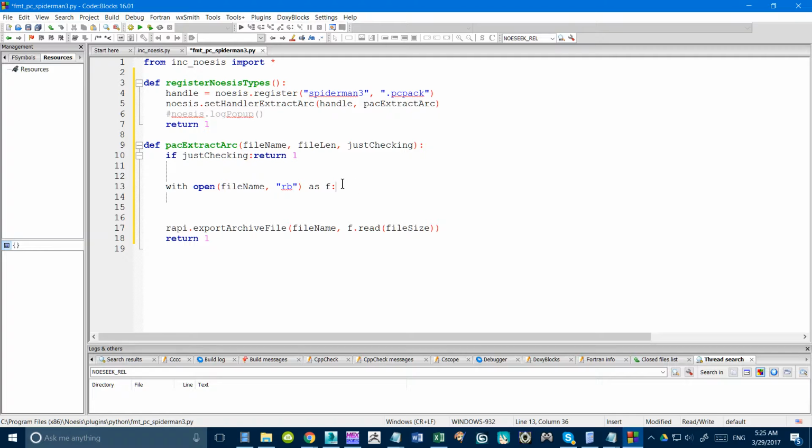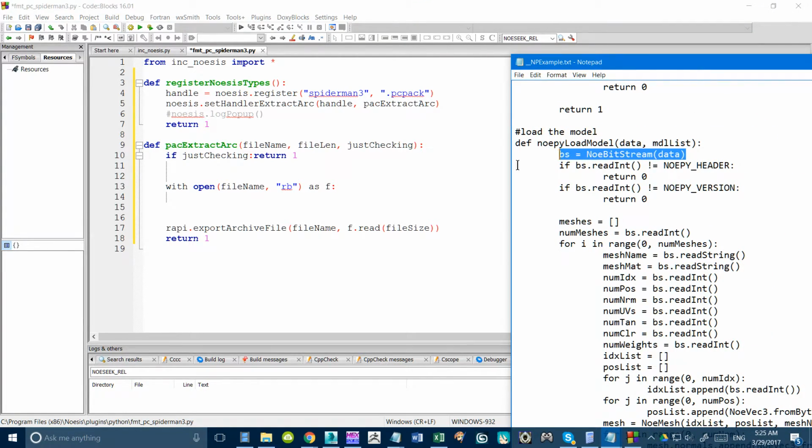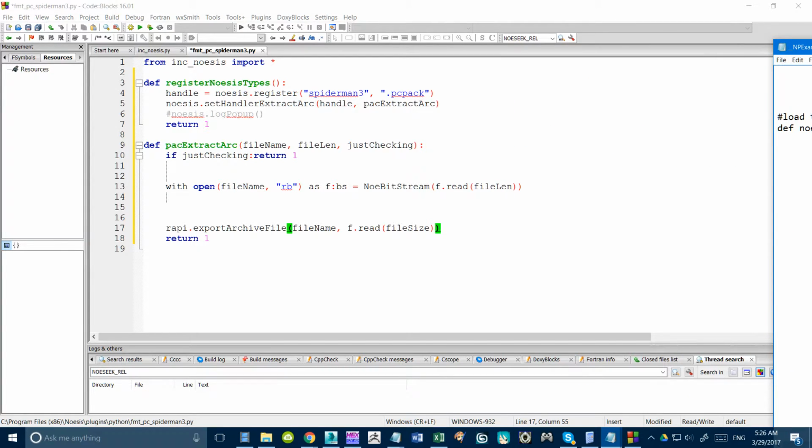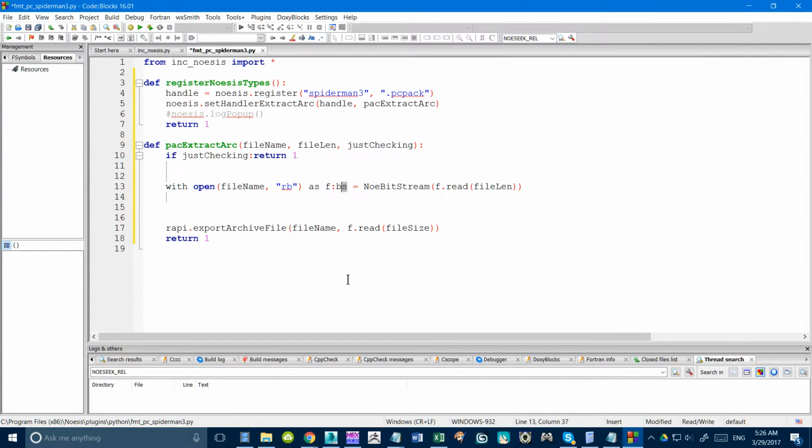We can just do the normal thing. And then data would actually be f.read. Read is a native Python thing. We're going to read the entire file, so that would be the file length, like this. Okay. Now I don't like using BS as the file stream, so I'm going to switch this around.